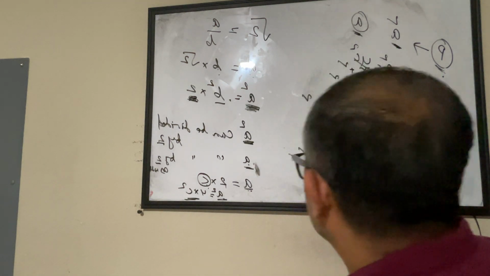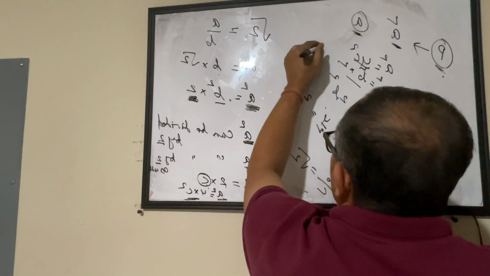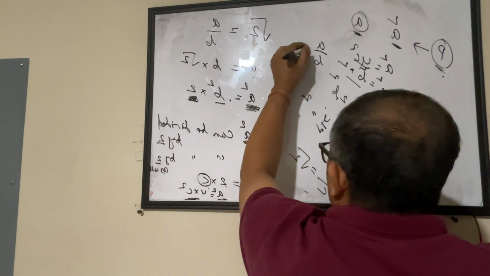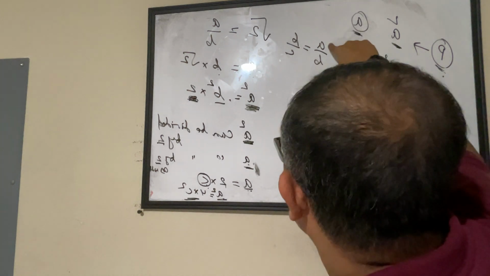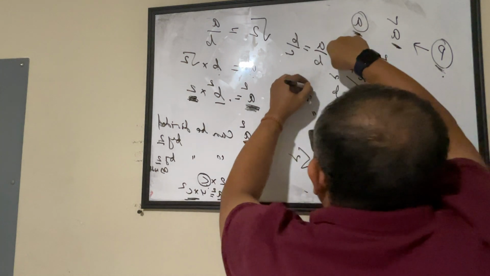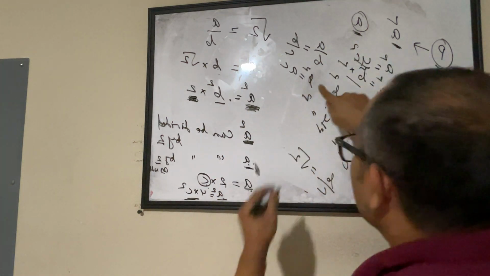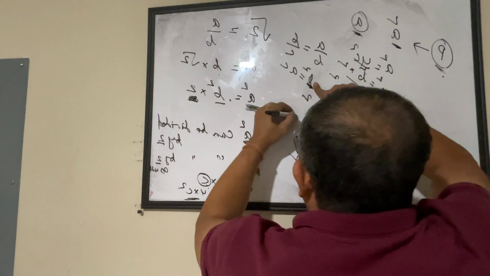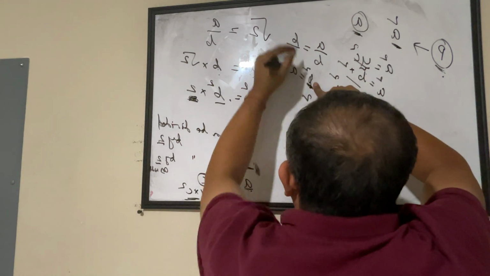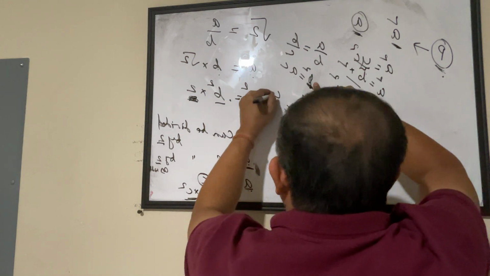Now what do you see? b by c is square root of 2 and a by b is square root of 2. That means a by b equals b by c. And from this, what do you see? b square equals a into c. So b square by a equals c.